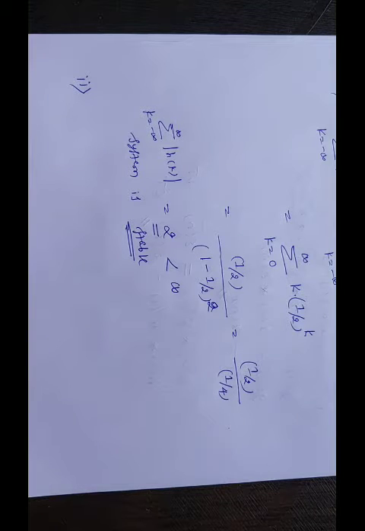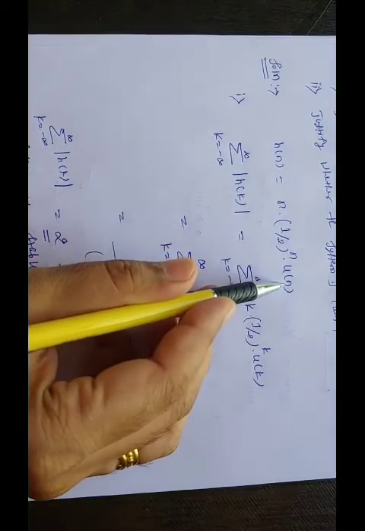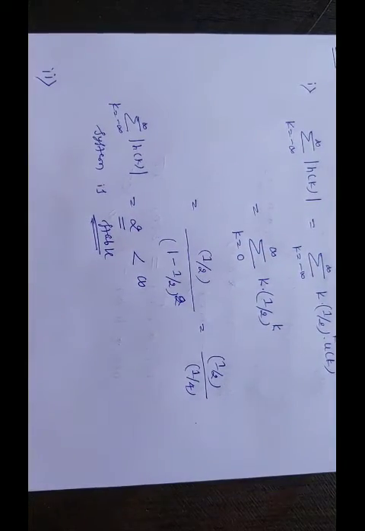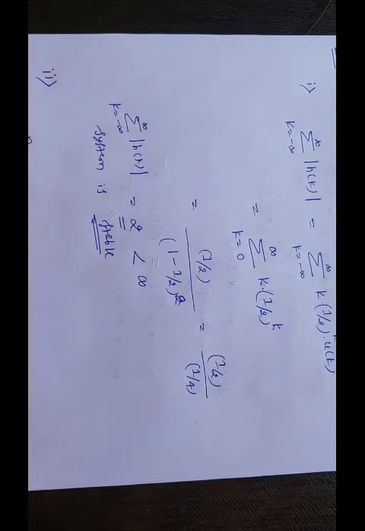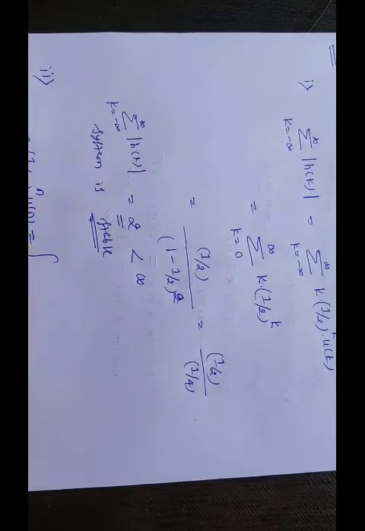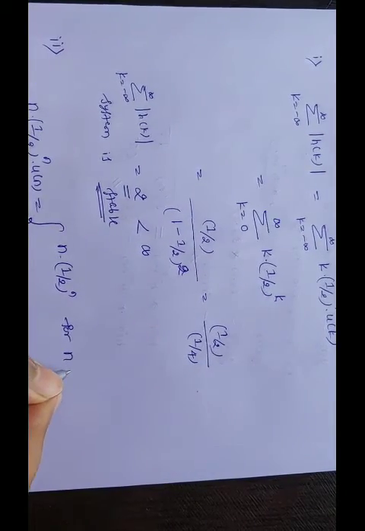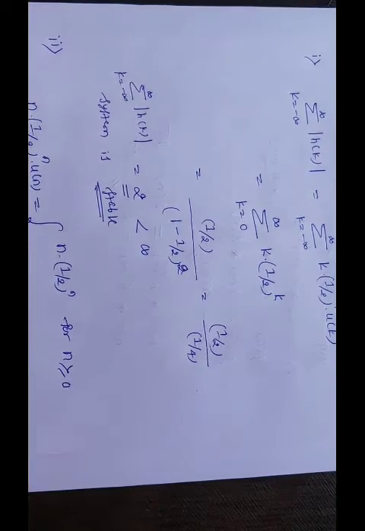As given, h of n equal to n into 1 by 2 raised to n into u of n, which is equal to n into 1 by 2 to the power n for n greater than or equal to 0, and its value is 0 for n less than 0.